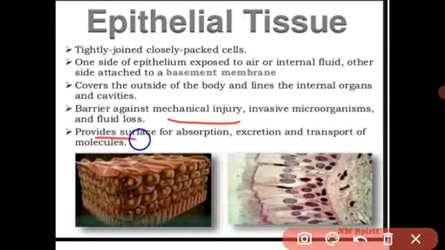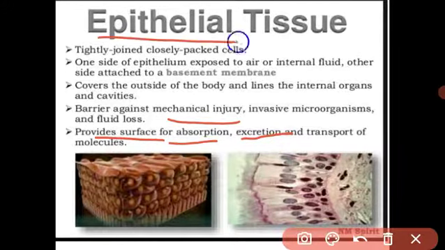It also provides a surface for absorption, excretion and secretion. This tissue is present in the internal organs. Some glands secrete their secretions. Absorption: in the small intestine, nutrients are absorbed. In higher classes you have studied that the cilia absorb the nutrients. There the epithelial tissue is present.